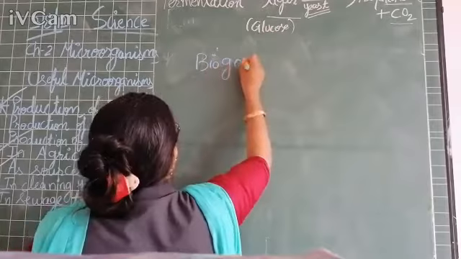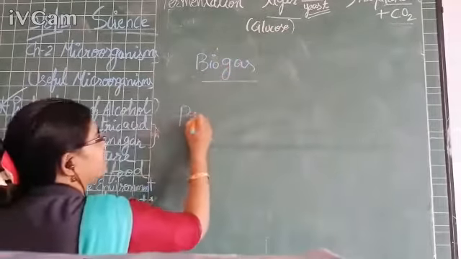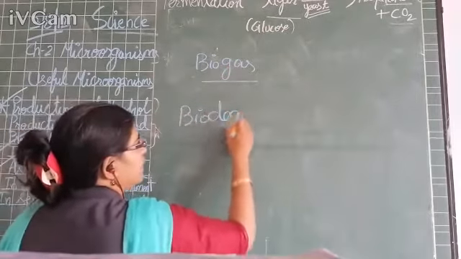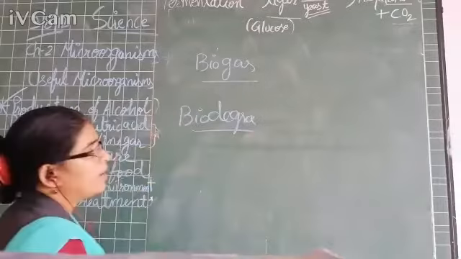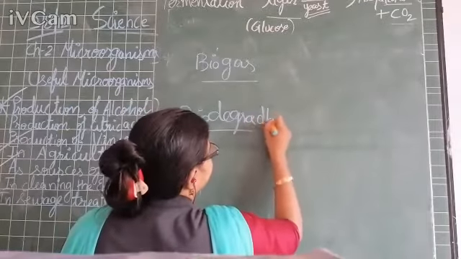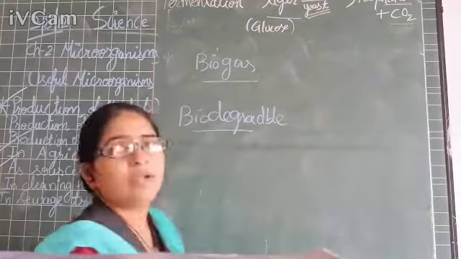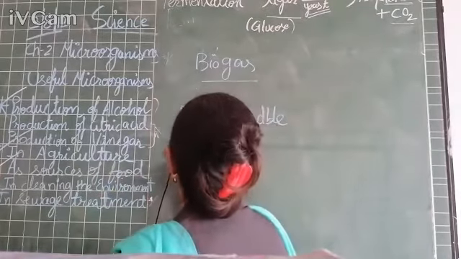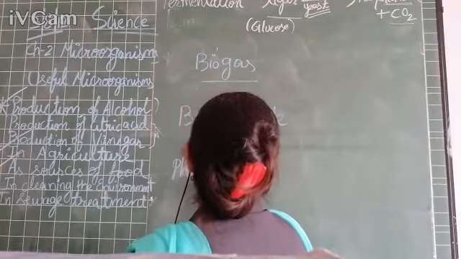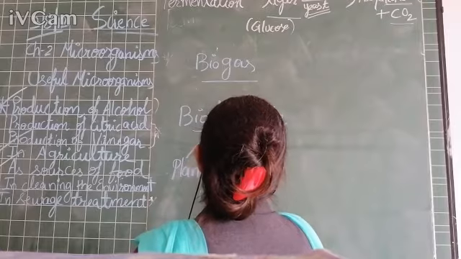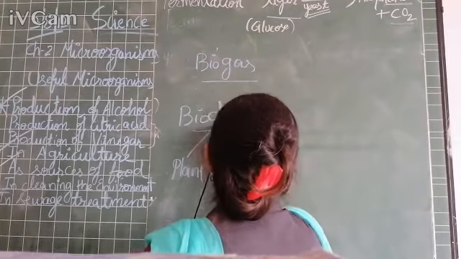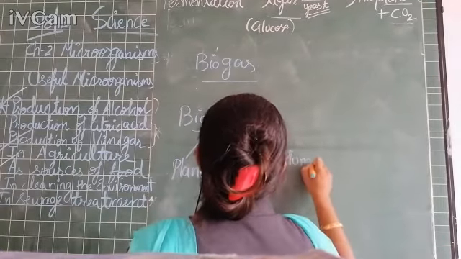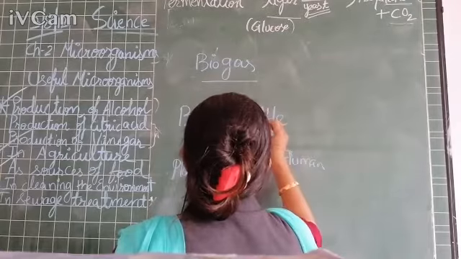So in biogas, all biodegradable waste, we know what is biodegradable waste, right? It is plant waste, animal waste and human waste, right?